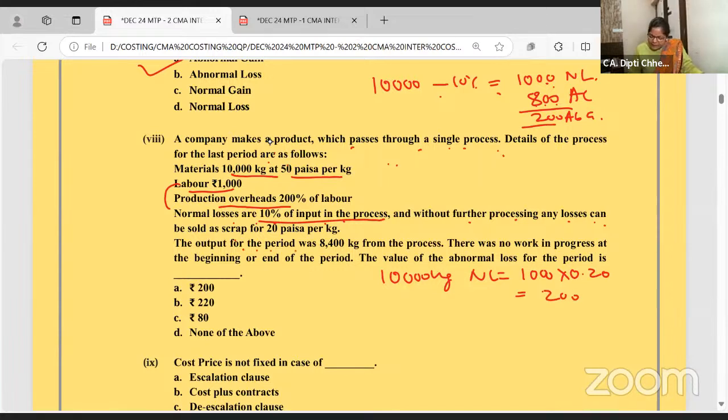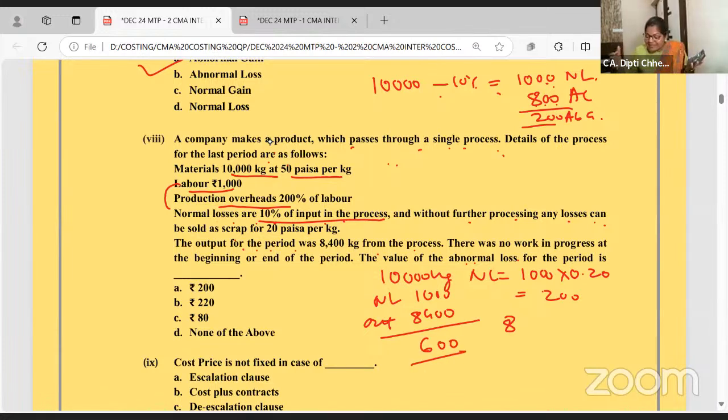Output for the period is 8,000. 1000 is normal loss. Output which goes in the next process is 8,000. There is no work in progress. The value of abnormal loss. First of all, what is the abnormal loss quantity? 10,000 minus 10% of the input, normal loss, minus 8,400. How much is the quantity of abnormal loss?